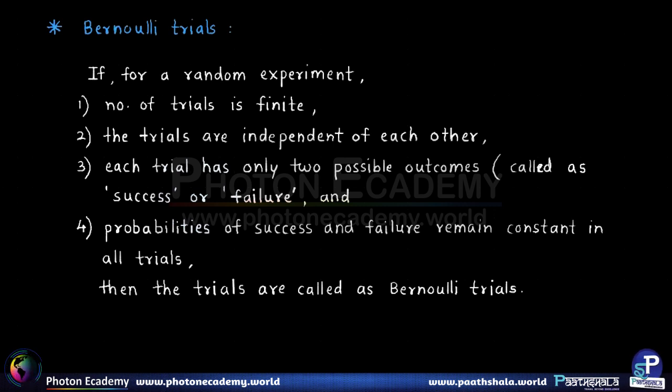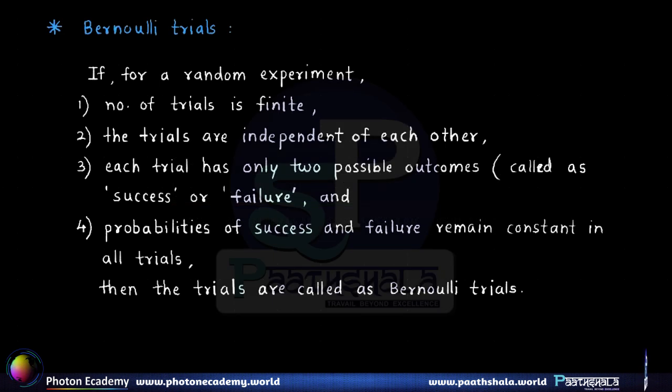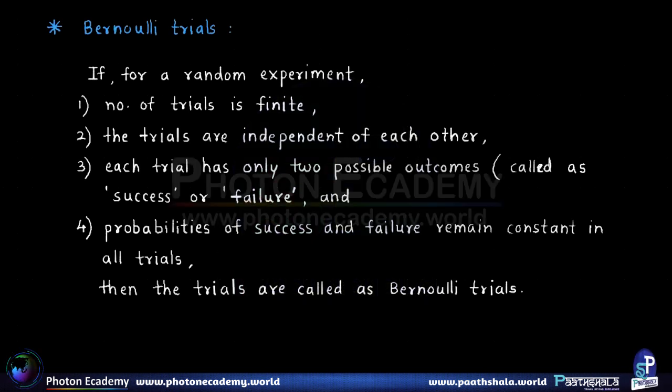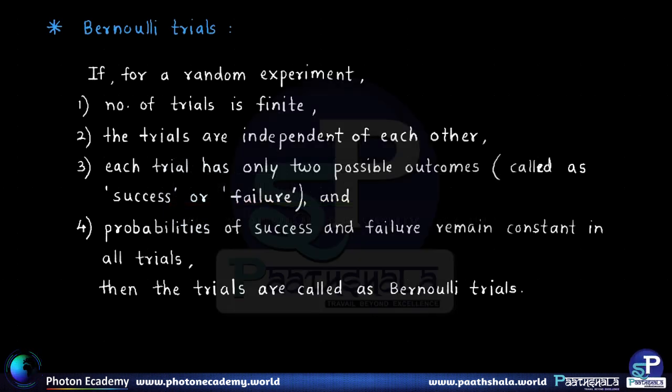Basically it is a trial which satisfies certain conditions mentioned here. Right, so here goes the definition. If for a random experiment the number of trials is finite, the trials are independent of each other, each trial has only two possible outcomes called success and failure, and lastly the probabilities of success and failure remain constant in all the trials. If all these conditions are met, then the trials are called Bernoulli trials.